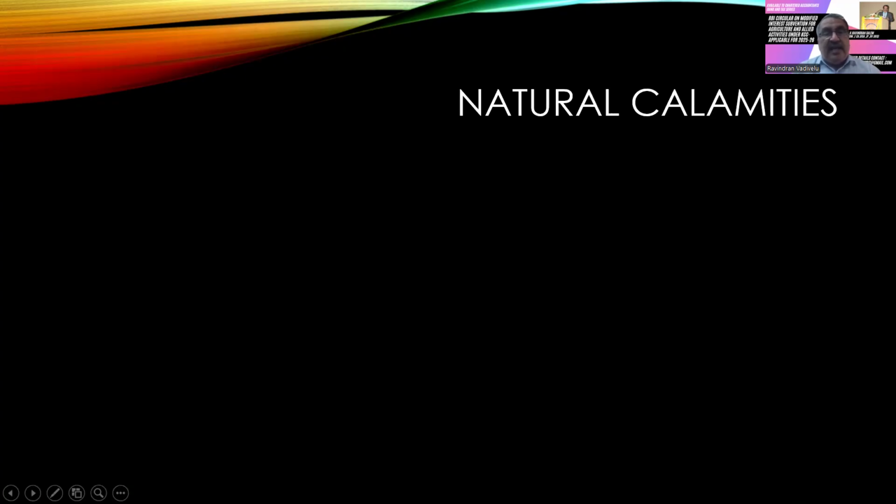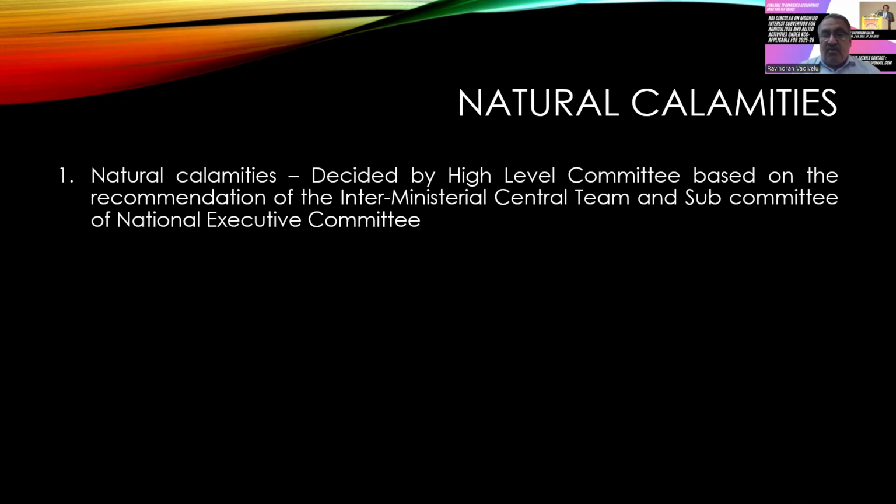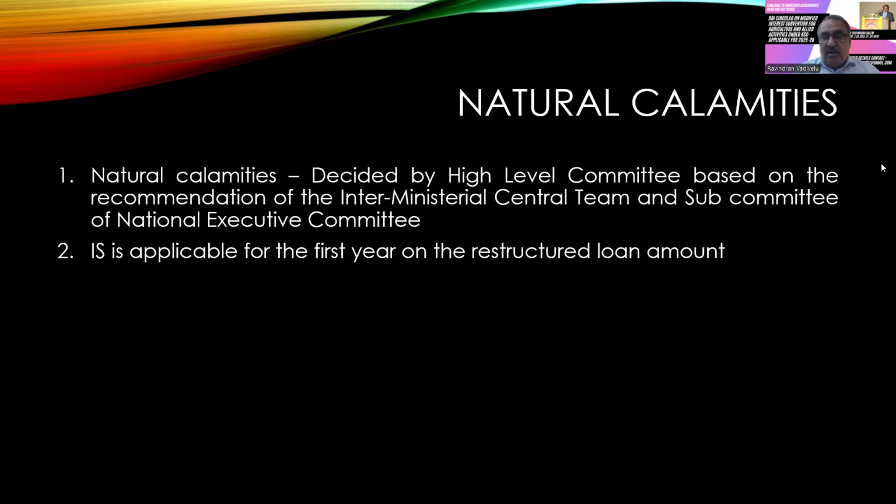Next point is natural calamities. This is also another important thing. If anything goes wrong due to natural calamities, then the government is giving exemption, considering the interest subvention, to those farmers who are affected by the natural calamities. Natural calamities are decided by the high-level committee based on the recommendation of the interministerial team and subcommittee of the National Executive Committee, and interest subvention is applicable for the first year from the date of natural calamities declaration.